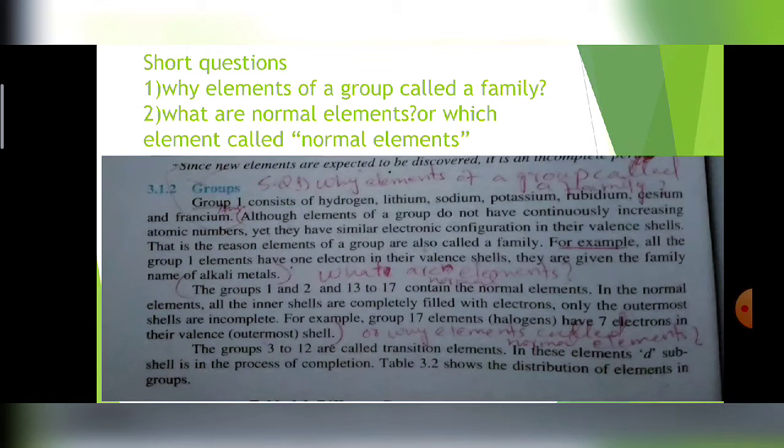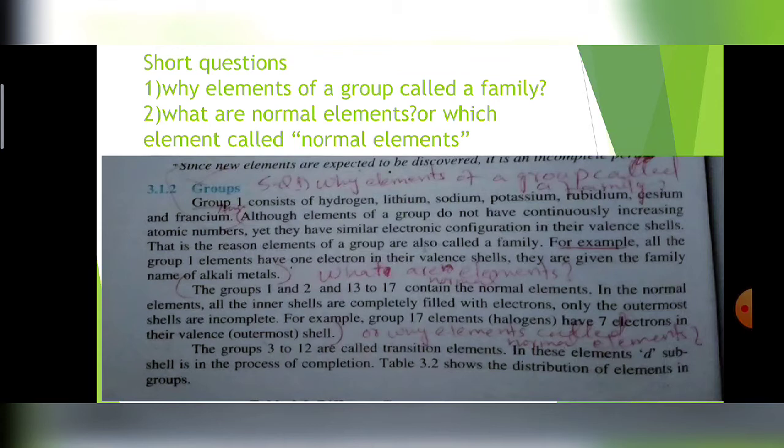And the second question starts from the second paragraph. Groups 1 and 2 and 13 to 17, meaning the S block and P block, contain the normal elements. In the normal elements, all the inner shells are completely filled with electrons, and only the outermost shells are incomplete. The reason is that the filling of electrons takes place continuously, and first the inner shell will be complete, after that the outer shell will be complete. These are called normal elements because of their electronic configuration.